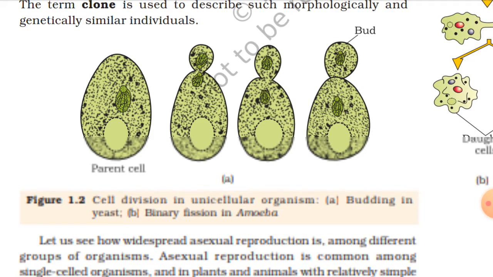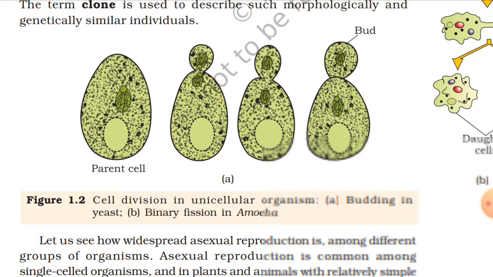Now what will happen is that the nucleus present inside the yeast will undergo karyokinesis, and one part of the nucleus which is duplicated will be transferred to the bud. Once the bud grows bigger and bigger in size, sometimes it remains attached to the parent cell.